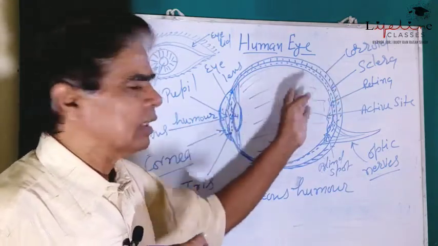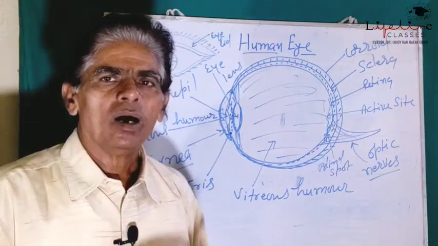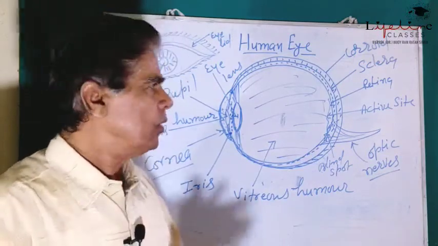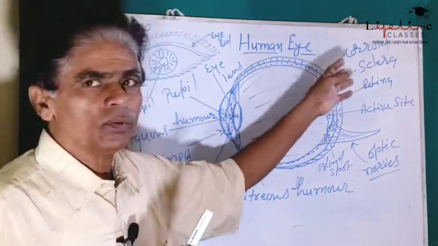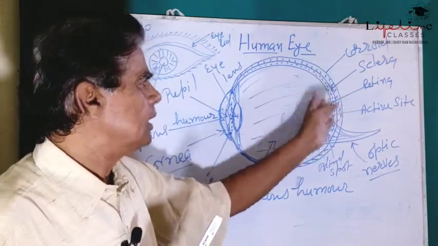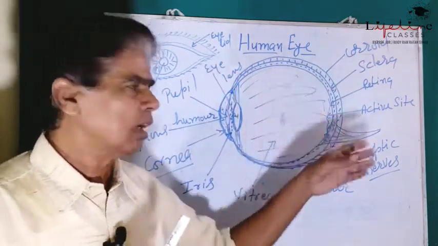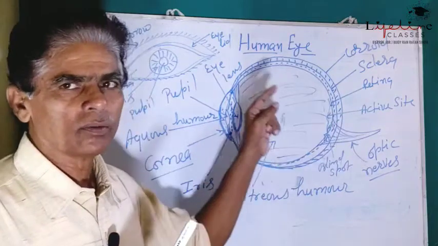And inside the sclera there is another layer which is called choroid. So a sclera, choroid and retina, these are 3 layers of the eye cover.